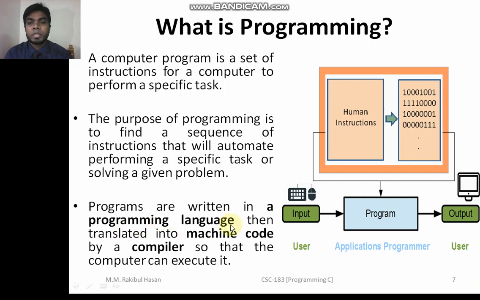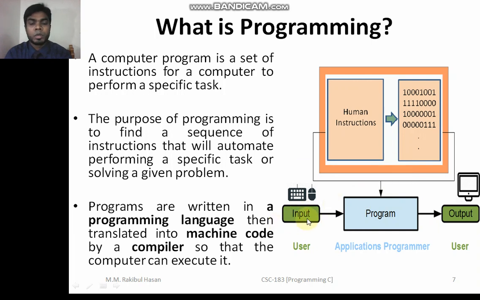Then programs are written in a programming language, then translated into machine code by a compiler so that the computer can execute it. Okay, now the term compiler comes here. The compiler is basically working here as a translator. We will discuss this compiler later, but let's see this figure, the graphical illustration given here.